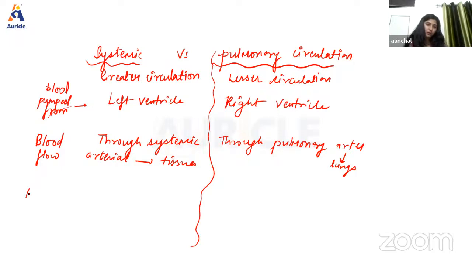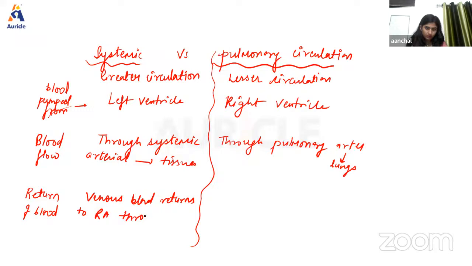Now, talking about the return of blood. In systemic circulation, venous blood returns to the right atrium through the venous system.